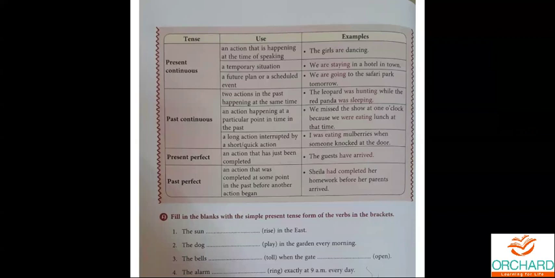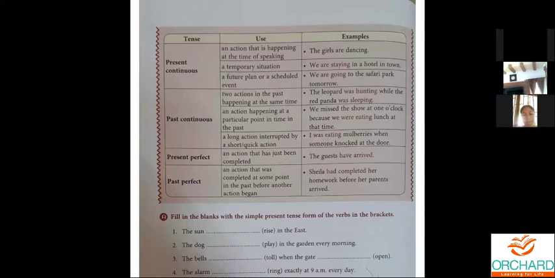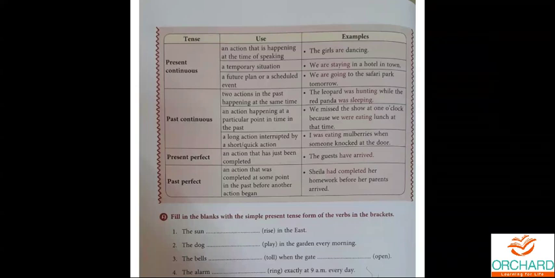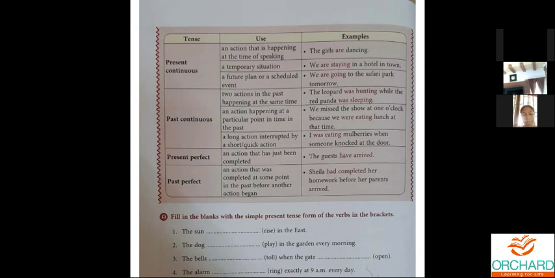Okay, fine. Next is past continuous. Past continuous and present continuous are literally the same. But the problem is, in present continuous, an action will happen right now. In past continuous, an action would have started in the past, it would have continued for a while, and it would have ended in the past. Action started in the past, it goes on for a while, and it ends in the past. So that is past continuous for you.